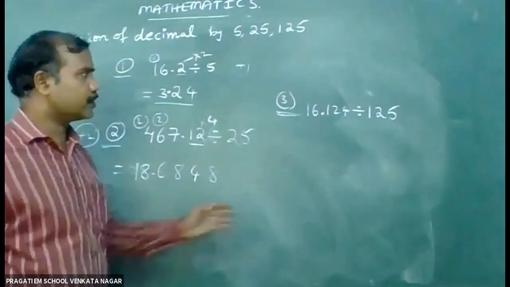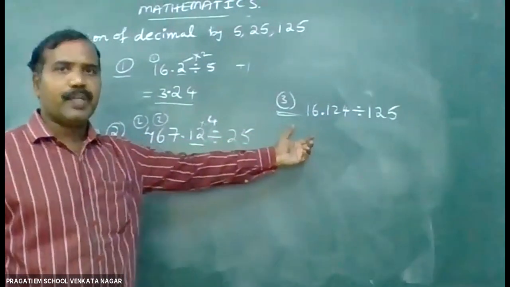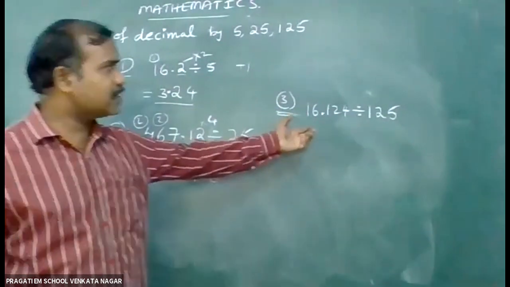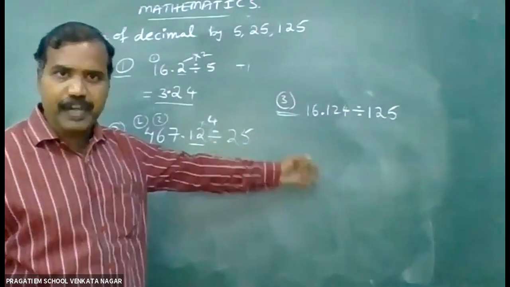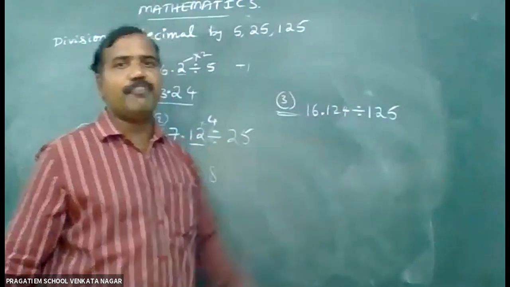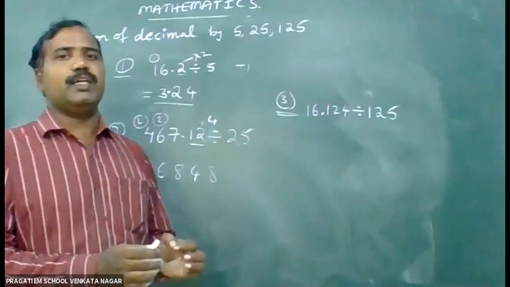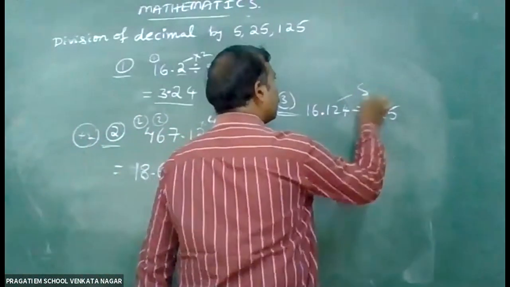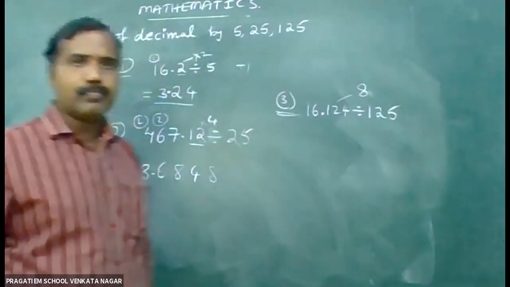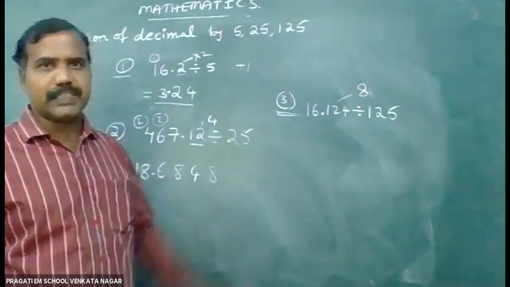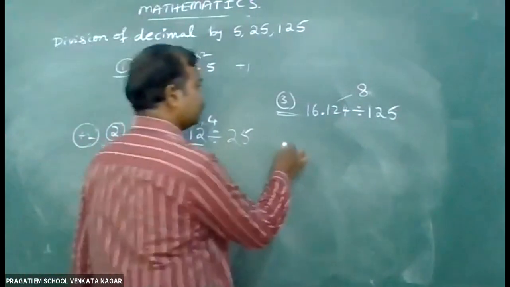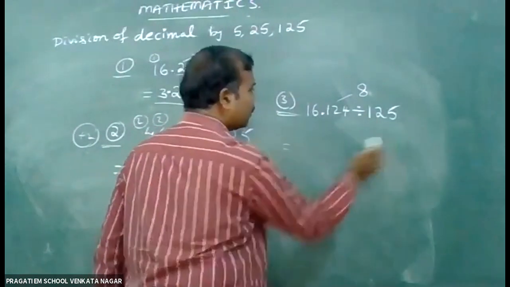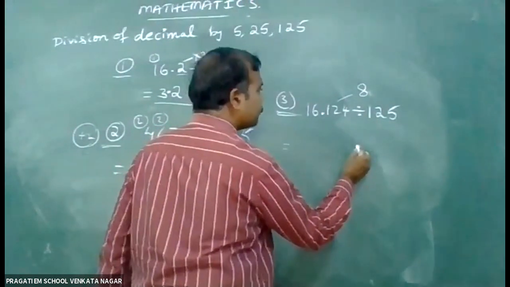Next, let us see trick number 3. If any decimal number is to be divided by 125, you simply multiply that by 8. 8 4s are 32.